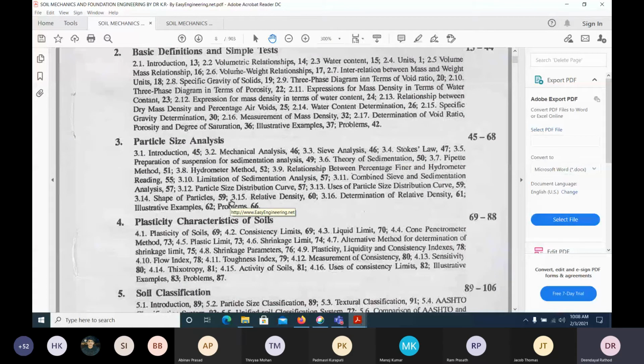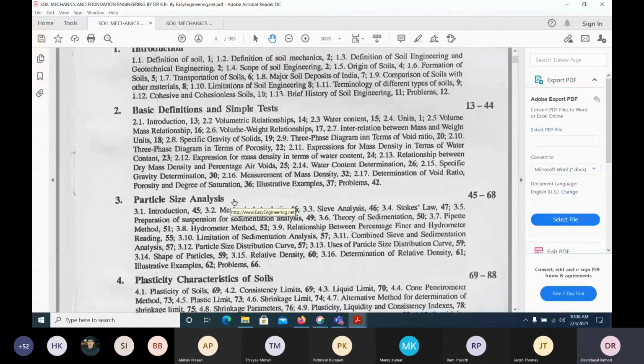So till now, in this particular chapter we have studied the three-phase diagram. That means we have divided the soil into three phases. What are those phases? One is the volume of solids. Then the volume of voids.